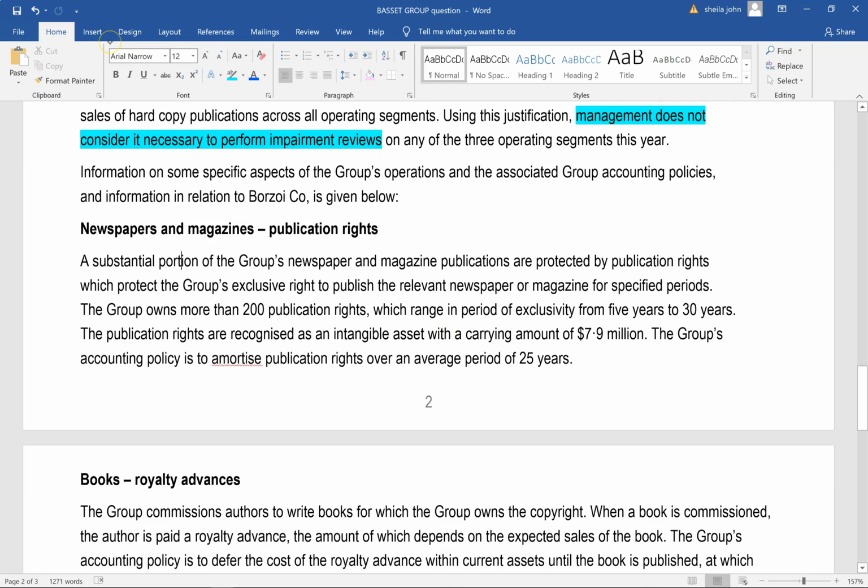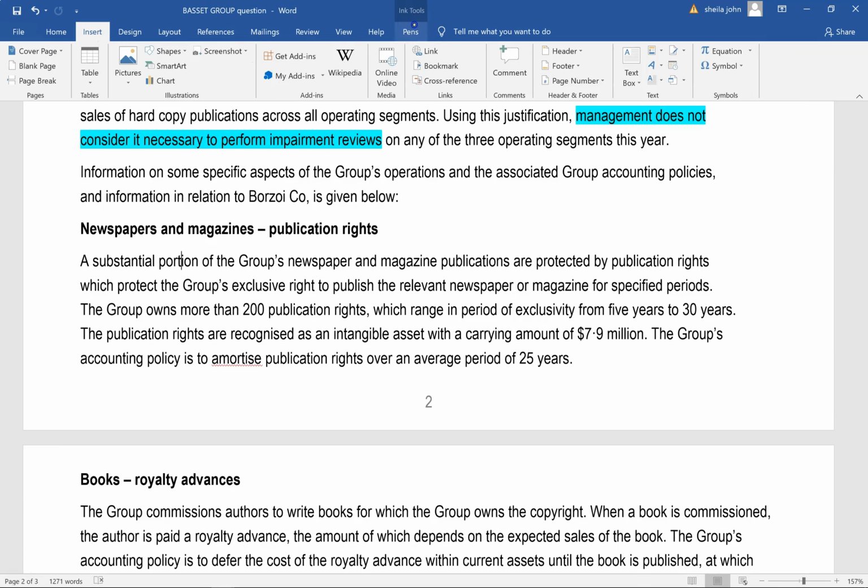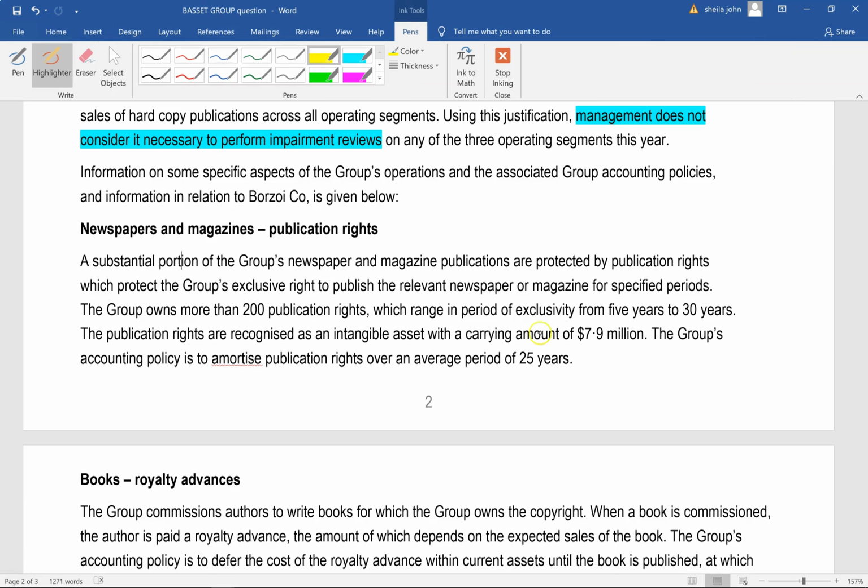The publication rights are recognized as an intangible asset with a carrying amount of 7.9 million. So you've got the dollar value there, and I'm going to just color that in yellow. So that's probably a point. And then it says the group's accounting policy is to amortize publication rights over an average period of 25 years.